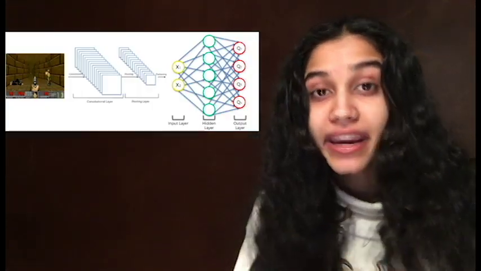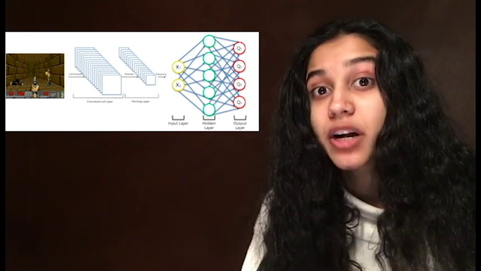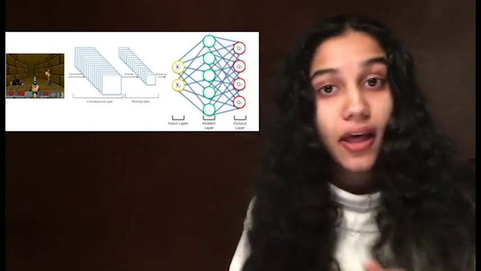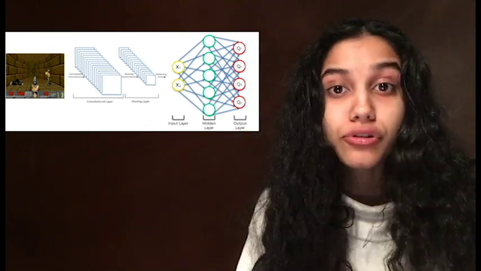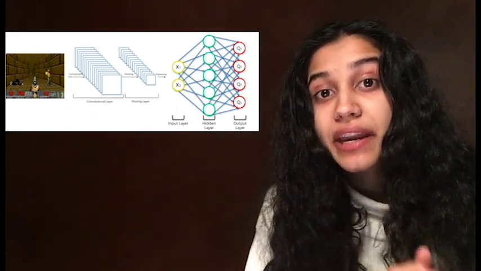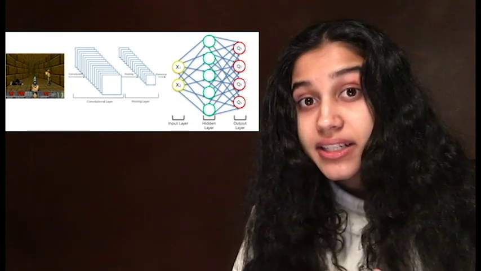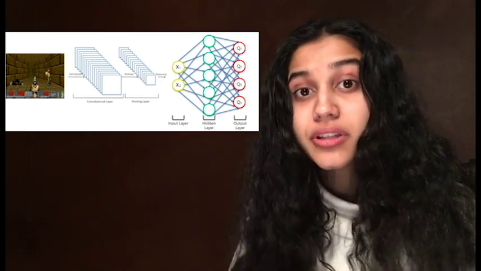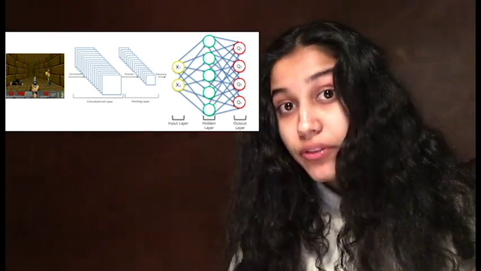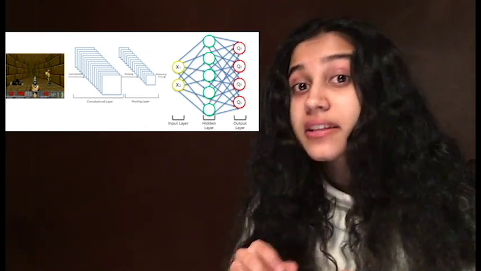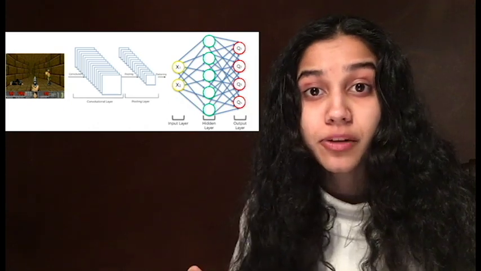The breakdown of how deep convolutional Q learning works is that the agent processes images that its environment supplies it, and it feeds these images forward through a convolutional neural network. Now, this convolutional neural network is made up of convolutional layers and pooling layers. Through this network, the images from the agent's environment are dissected to identify the state that the agent is in and where the obstacles in the agent's environment are located. The output of the convolutional neural network is numerical values of the state that the agent is in and the state that the obstacles are located.